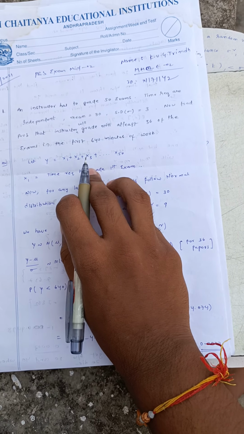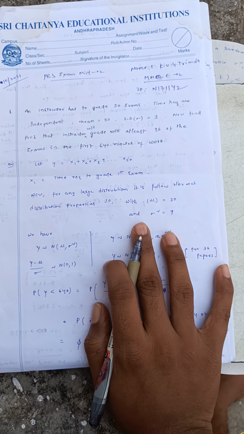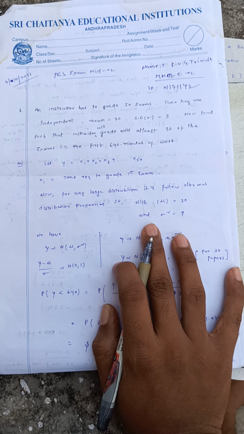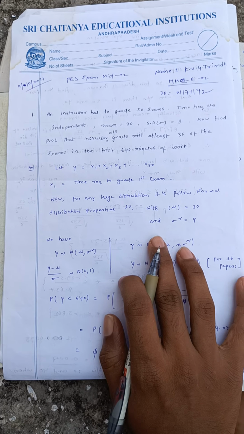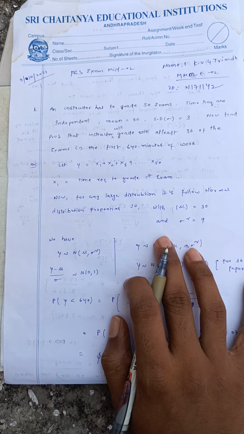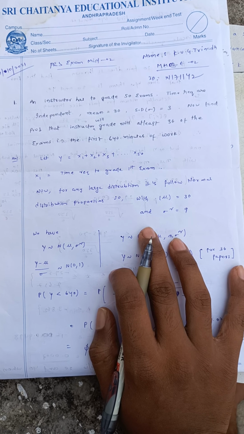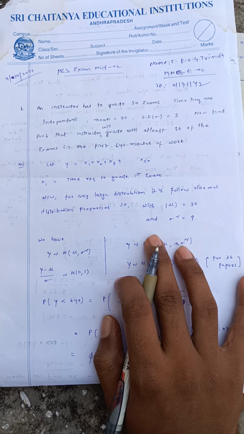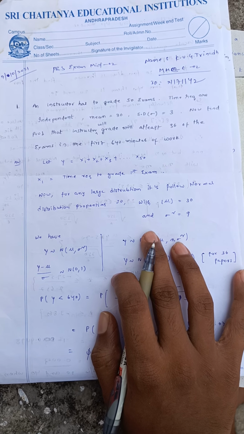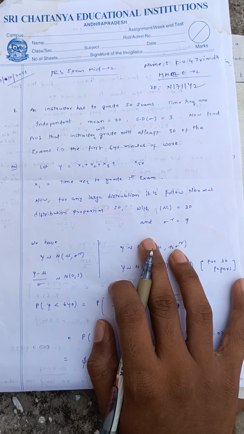I assumed let Y equal X1 + X2 + X3 up to X50, because they are correcting 50 papers, right? So X1 is considered as the time required to grade the first examination. For every question, when solving, I make an estimation of the probability. We always know that probability lies between 0 and 1, right?